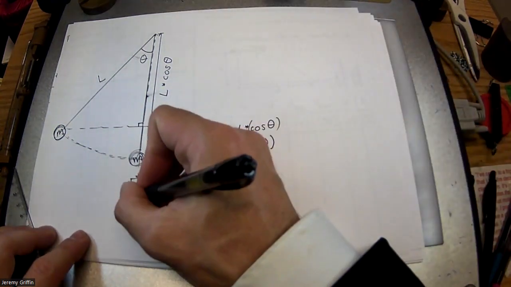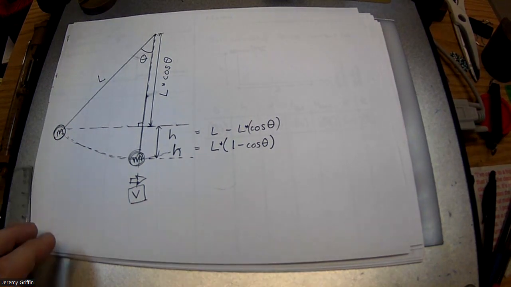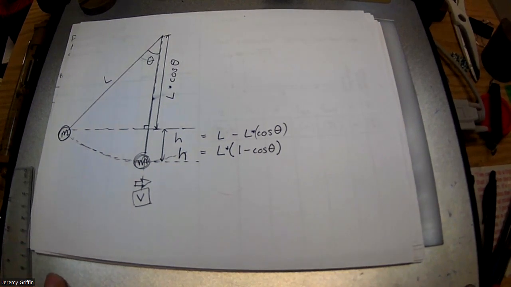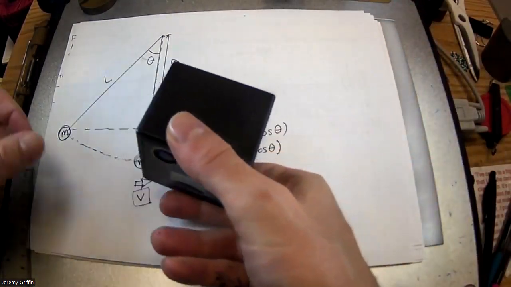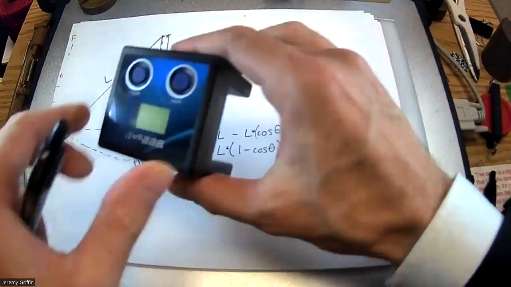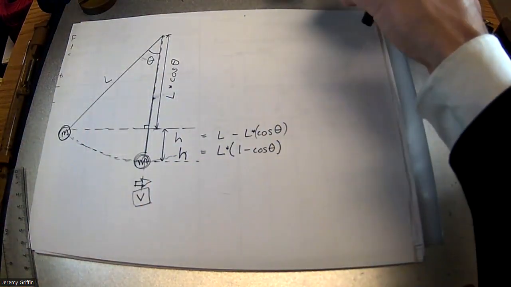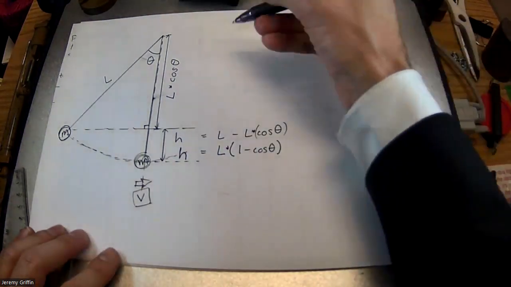Okay. But the point of this lab is to figure out what this speed V is. And you're going to approach this from two different points of view. One point of view is going to be this calculation. And the other point of view is you're going to take one of these speed gates, dunk it upside down, let the mass go through, and directly read the speed, which is going to give you an empirical value. So the calculated value and an empirical value, I bet they're going to be the same. So let's figure out how you would do the calculated value.